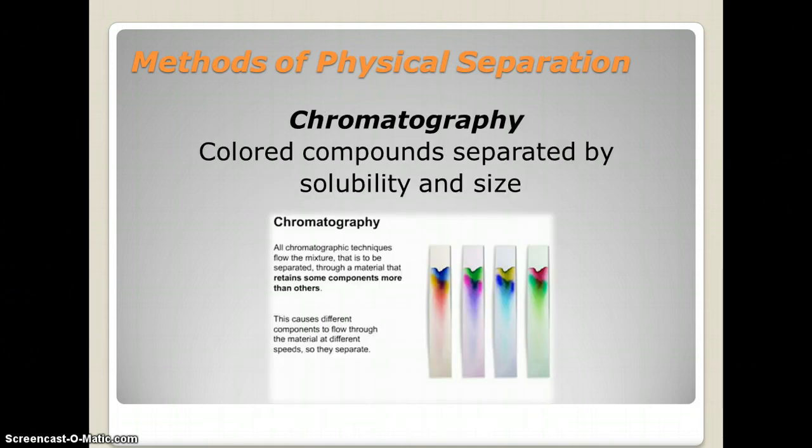Chromatography. So chromatography uses chromatography paper, and uses a chromatography solution. And what it does is you can put a dye on this paper, and you can have this solution run up the paper, and it will separate all the different colors that make up a dye. Or maybe you're getting this dye from a pen, or maybe you're getting it from food dye from the store. And what you can do is you can separate all the different colors that make up that food dye.